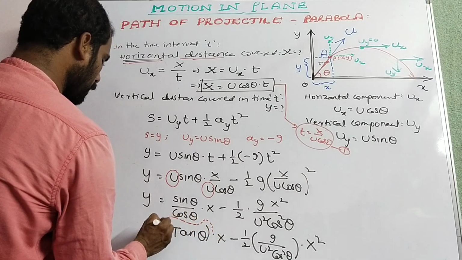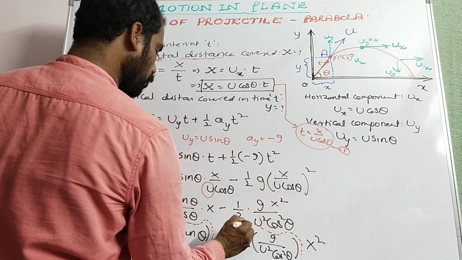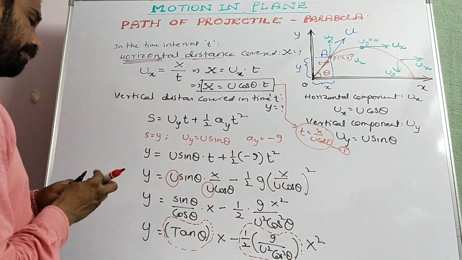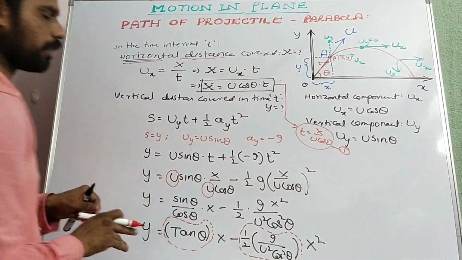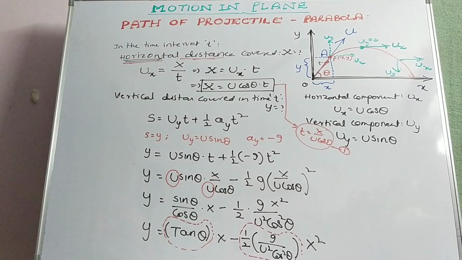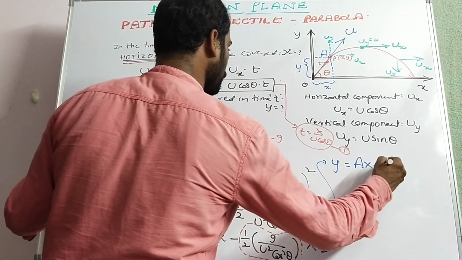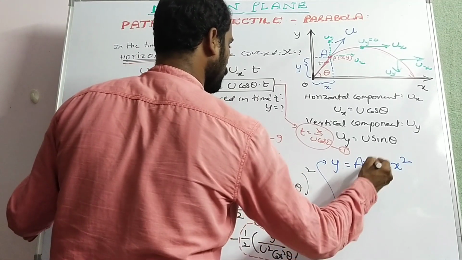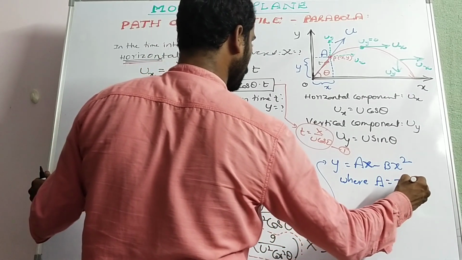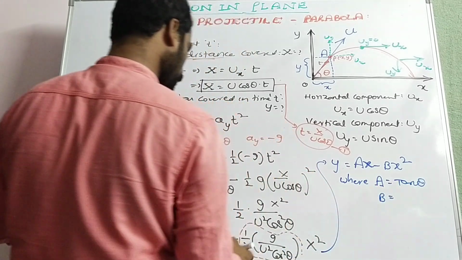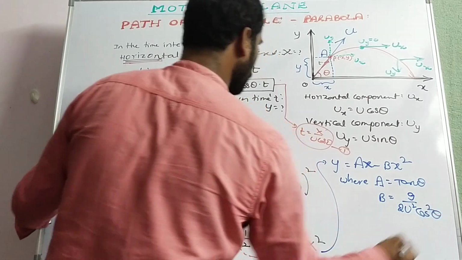Let us consider tan theta as a, and g by 2u square cos square theta as b. Then y can be written as y is equal to ax minus bx square, where a is equal to tan theta, b is equal to g by 2u square cos square theta.